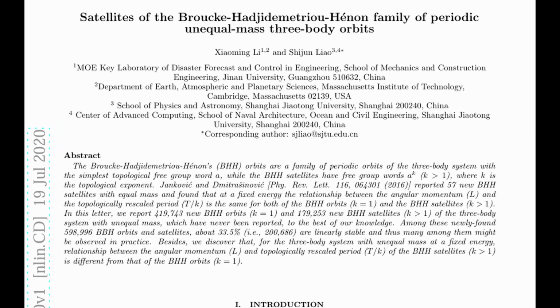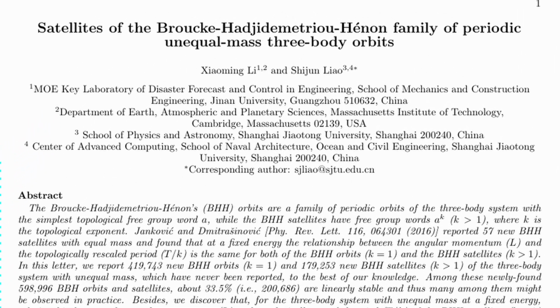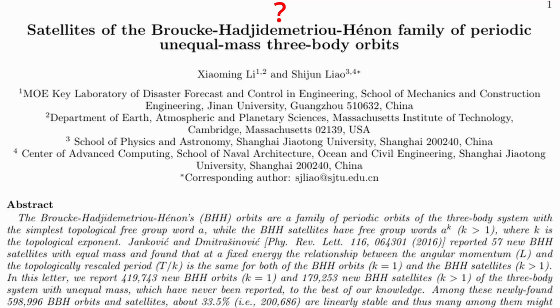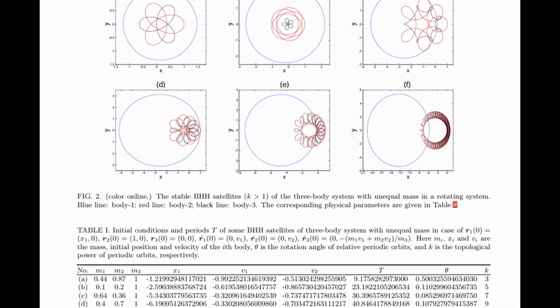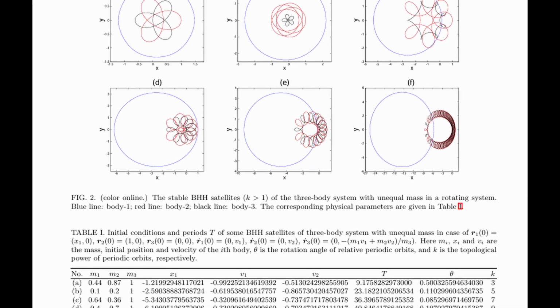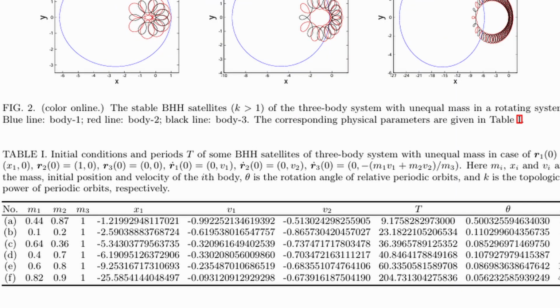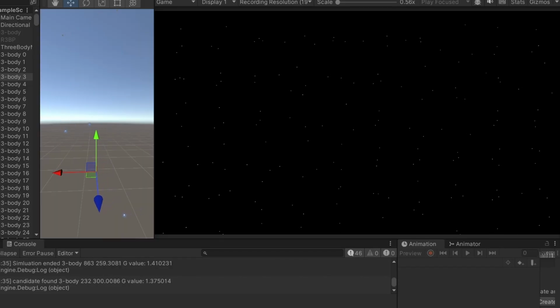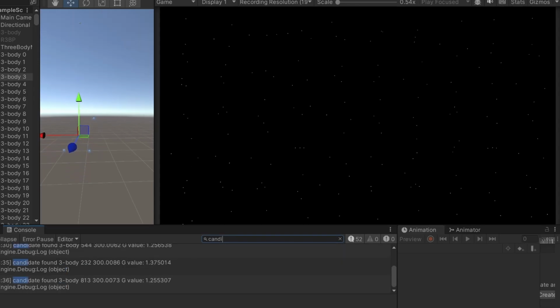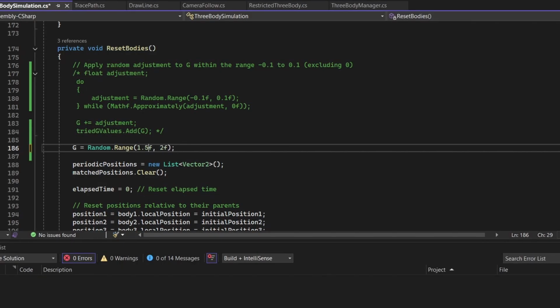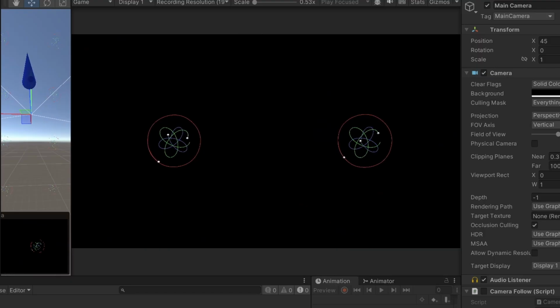I ended up finding a paper about these BHH orbits, and they included some diagrams and tables for really cool looking periodic orbits that use bodies with different masses. I took the values for the first sample and got to work. I followed a similar methodology to before, where I looked for the most stable orbits based on duration for a randomized gravity value, examined the resulting visual orbits, did some fine-tuning, and selected the closest match of the bunch.